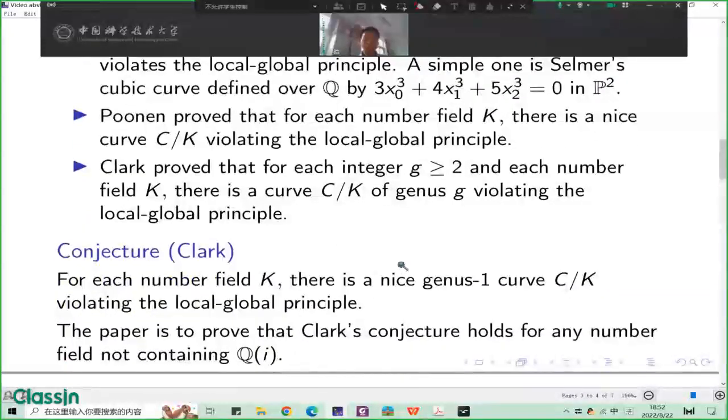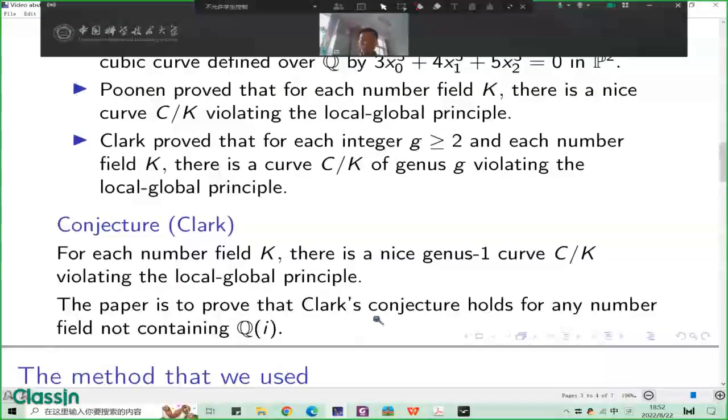So the remaining case is genus 1 curves, and Clark put forward a conjecture: for each number field K, there is a nice genus 1 curve violating the local-global principle.